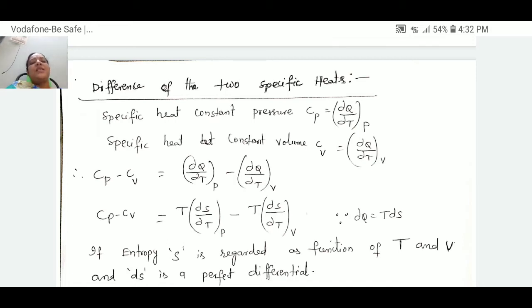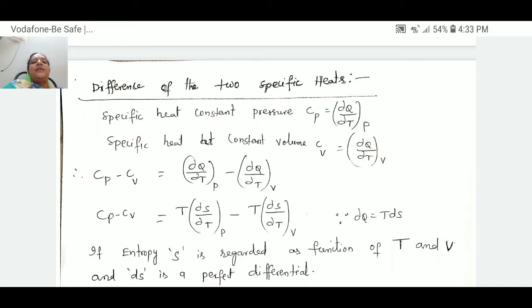Cp is the heat absorbed at constant pressure, so it can be written as (∂Q/∂T) at constant P. Similarly, the specific heat at constant volume is Cv equal to (∂Q/∂T) at constant V. Therefore, Cp minus Cv can be written as (∂Q/∂T) at constant P minus (∂Q/∂T) at constant V.